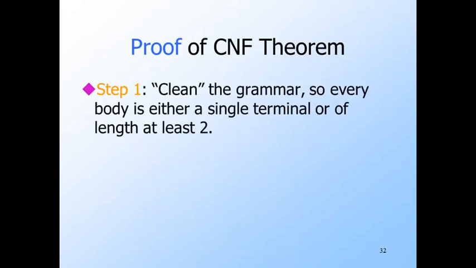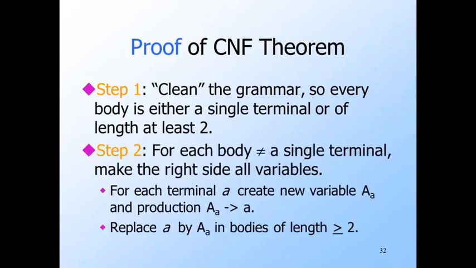Our first step is to do the cleaning we just described. The result is the grammar no longer generates the empty string, even if the old one did, but otherwise the languages are the same. But all production bodies are either a single terminal or have length at least 2. Our second step is to turn those bodies that are not a single terminal into bodies of all variables. The trick is simple.